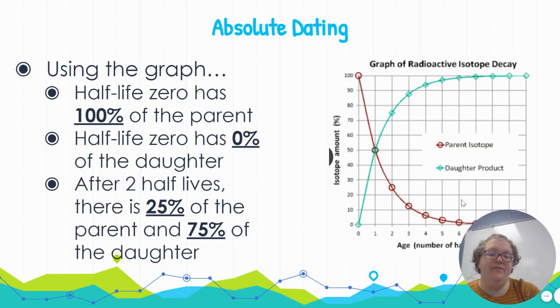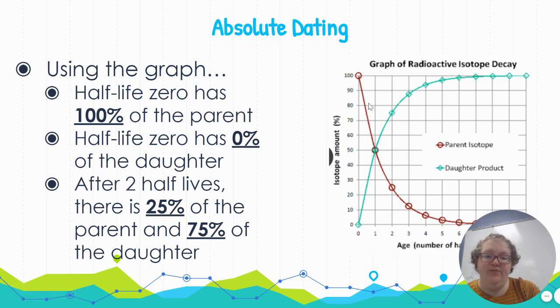So you may see graphs like this showing the parent and daughter isotopes. Half-life 0, so number of half-lives is on the X. Half-life 0 represents 100% of that parent and 0% of the daughter, right? Nothing has decayed yet, so we have 100% parent, 0% daughter. After one half-life, half of the parent has decayed and turned into the daughter. So we have equal amounts of the parent and daughter isotope after one half-life.